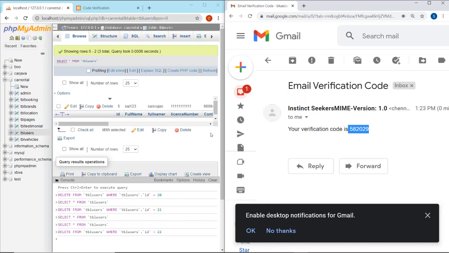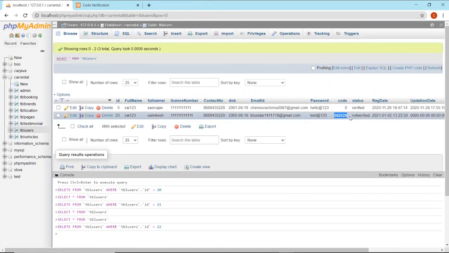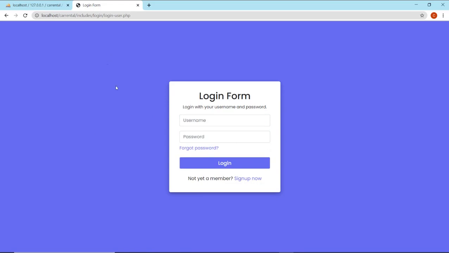582029, and we can check that it consists of the same thing, 582029, right? So now check it and submit it. It just checks whether the code is correct or not, and it will automatically send a welcome page to this email ID. I'll also show that welcome page after completing this. Yeah, now the welcome page is sent and we are ready to log in at user.php. Now let us check that welcome page.